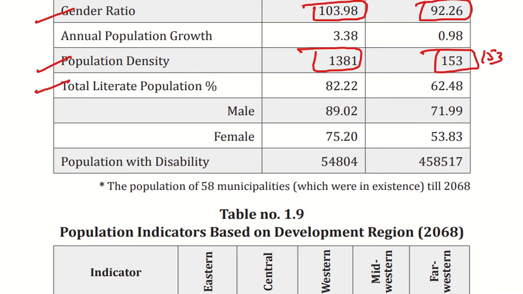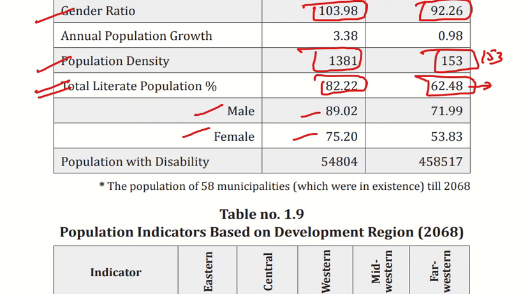If you talk about the literacy rate, in the urban area we have the maximum literacy rate of 82.22%, and in the rural area we have the minimum, that is 62%. You can see male and female separately from here.